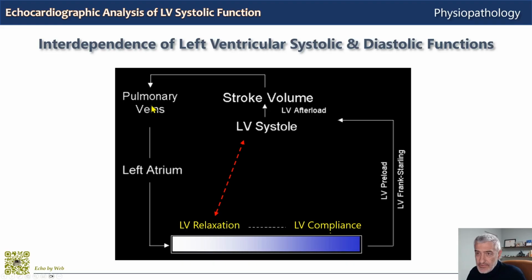So blood flows back to the left heart from the pulmonary circulation through the pulmonary veins up here on the left, enters the left atrium. We won't address here left atrial function, which is very important.